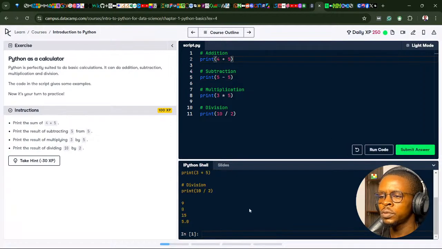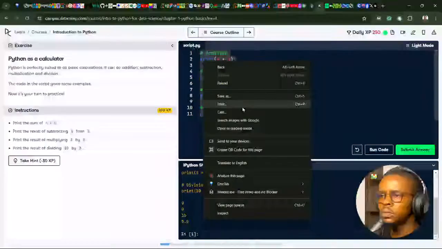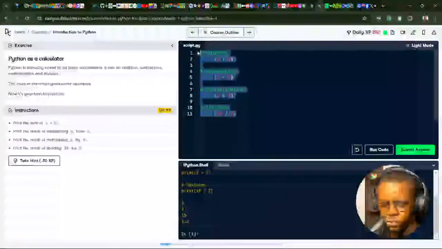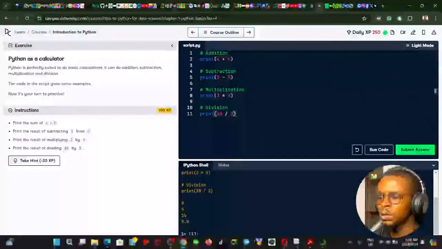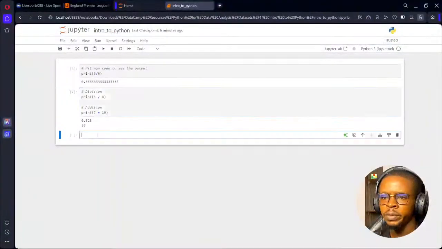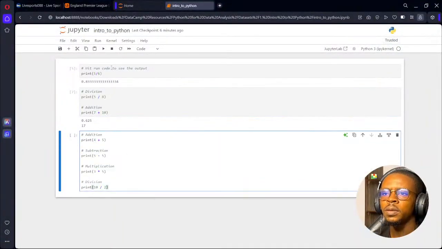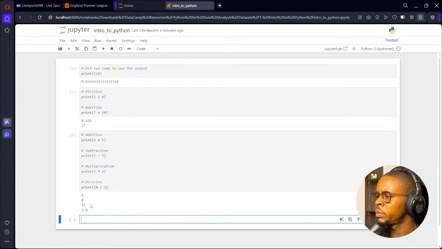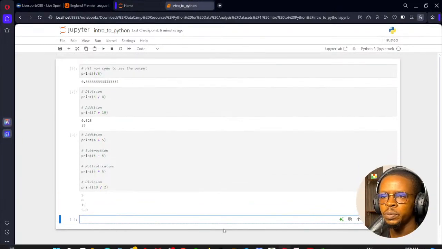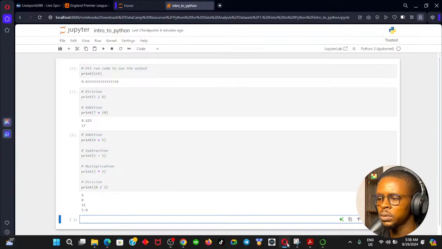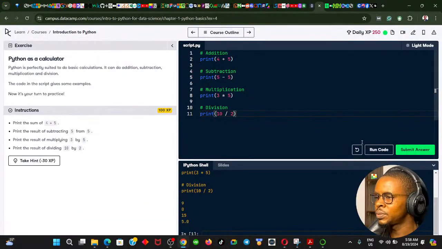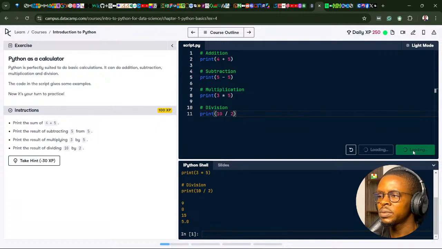So if you run the code, you should see our result here. You can see, this is the result. I could just copy this code really quick and run it in my own environment here. If I run the code, I should get the same result. You can see quite straightforward here. That's not how simple Python code always is, but we are starting simple.